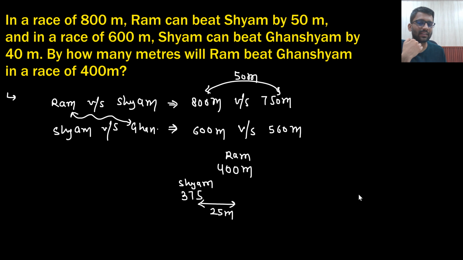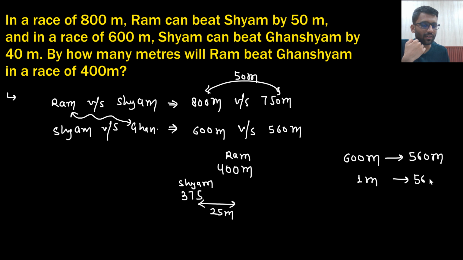And if Shyam is running for 600 meter, that means Ghanshyam is running for 560 meter. If Shyam is running for 1 meter, then Ghanshyam is running for 560 by 600 meter. And if Shyam is running for 375 meter, that means Ghanshyam is running for this much meter.